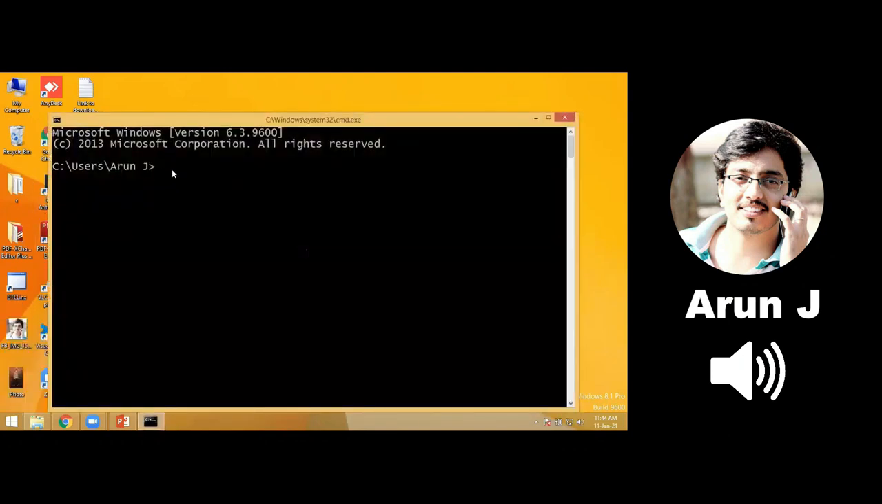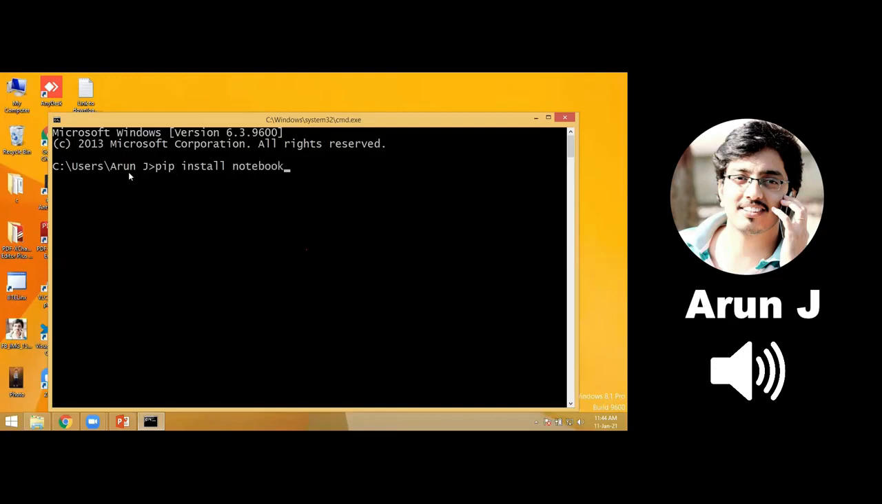So in order to install Jupyter Notebook, this is a one-time installation. No need to install again and again. To install, pip is the command. Pip install notebook. I'm just hitting enter.